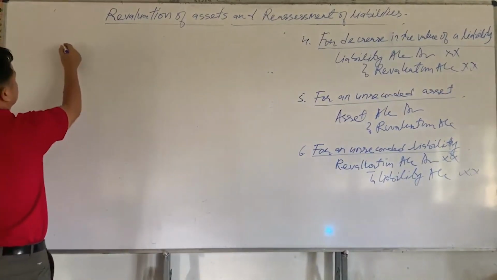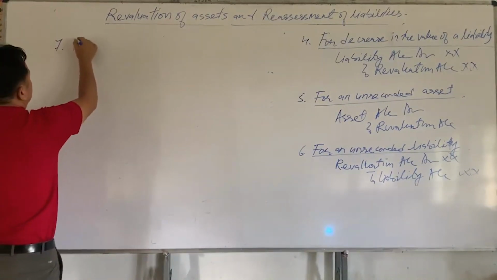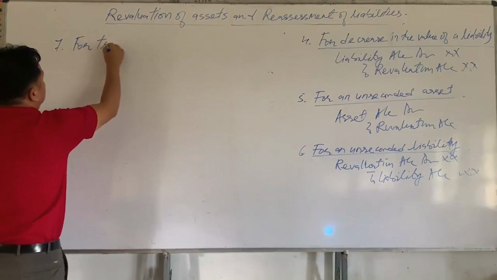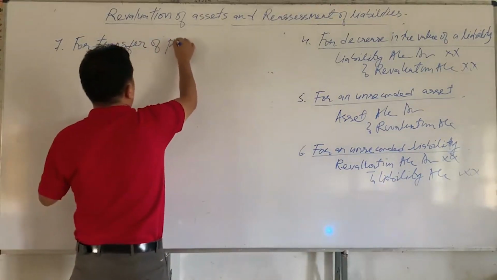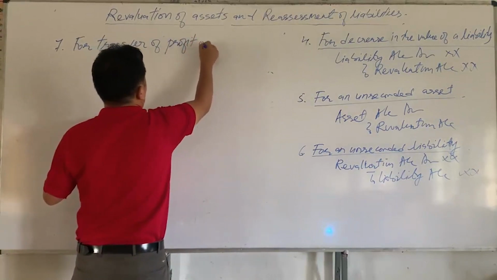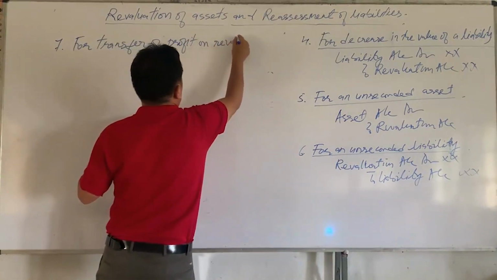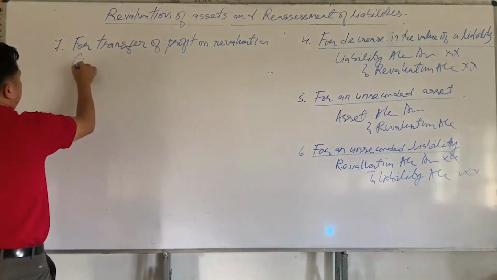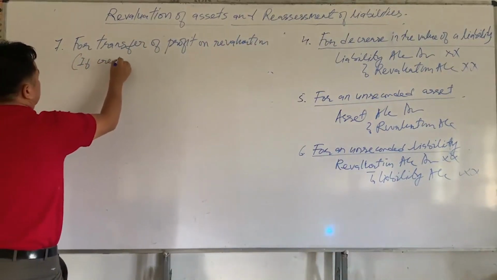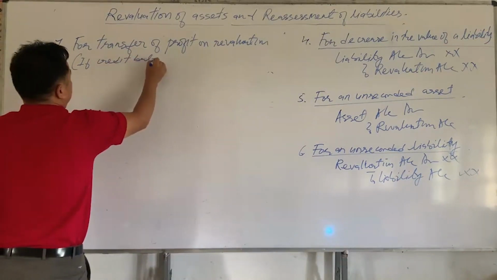Okay, now we'll do the seventh journal entry for transfer of profit on revaluation, if credit balance.